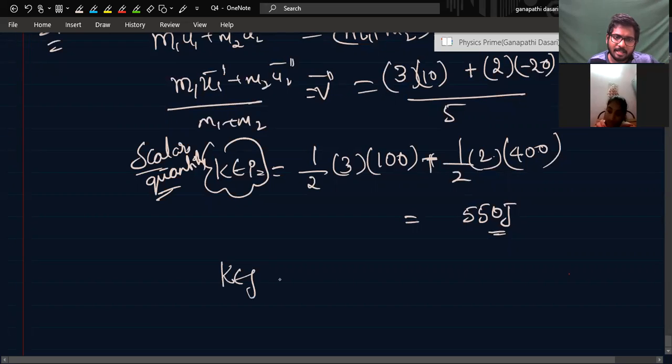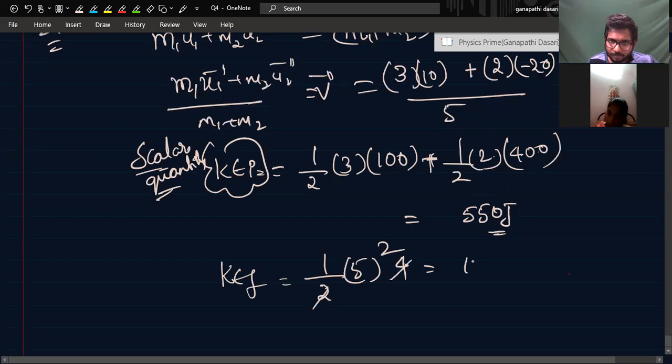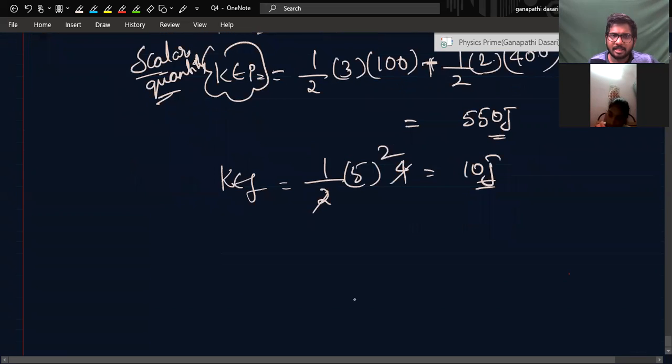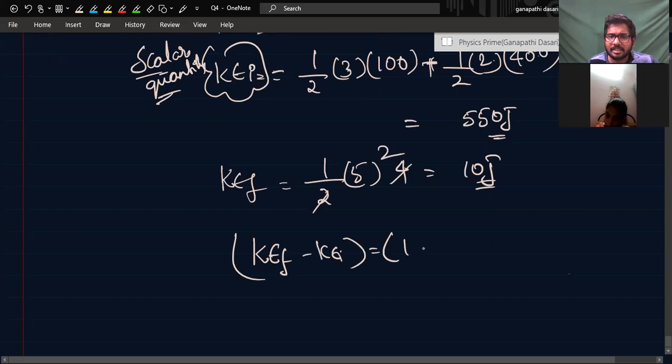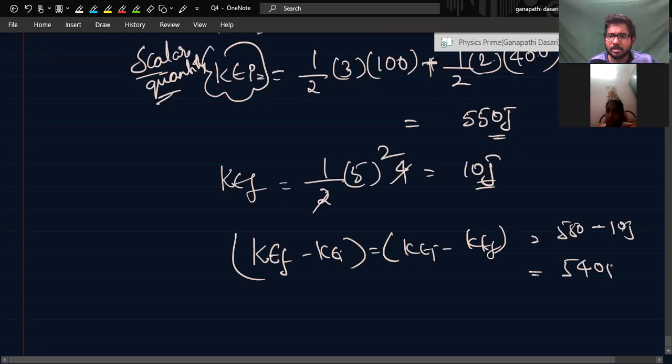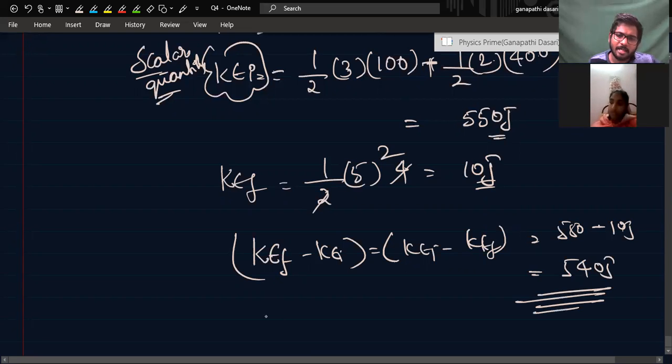Kinetic energy final will be half into 5 into, both will be moving with the same velocity, that is 2 meter per second, so 2 squared is 4. That is 10 joules. Then the loss is how much? Kinetic energy initial minus kinetic energy final is the loss. That is 550 joules minus 10 joules, which is 540 joules. That is the loss of kinetic energy in this question.